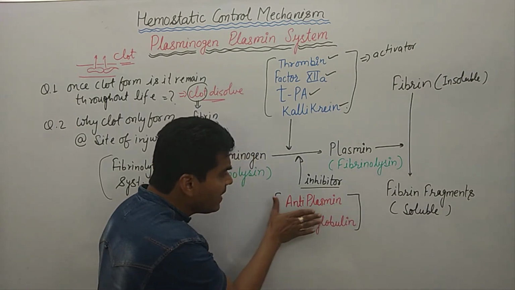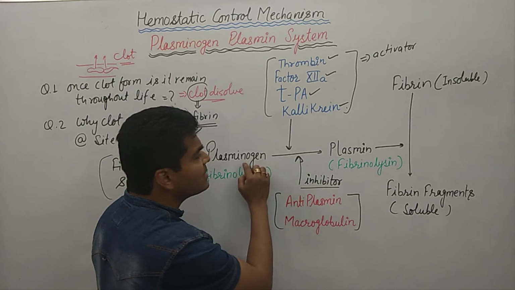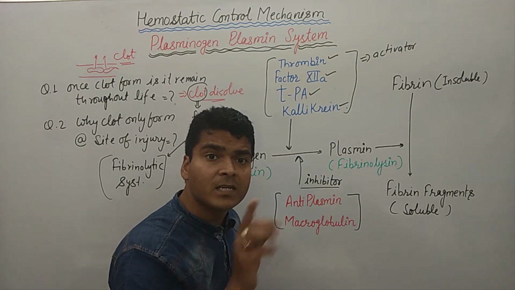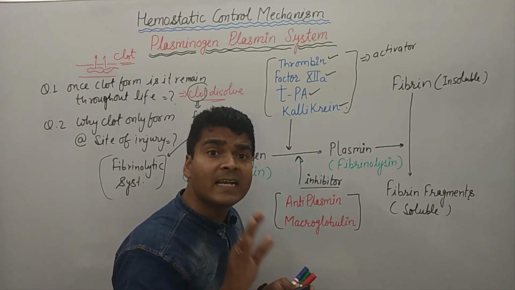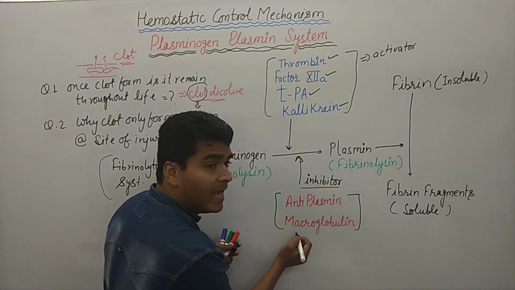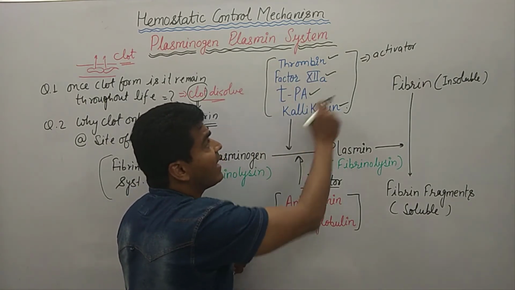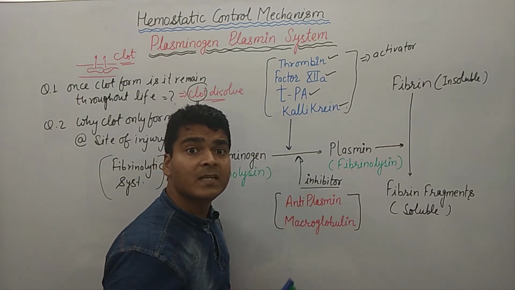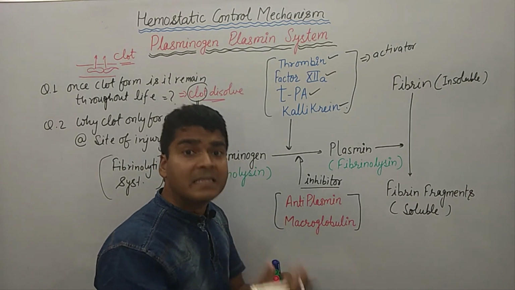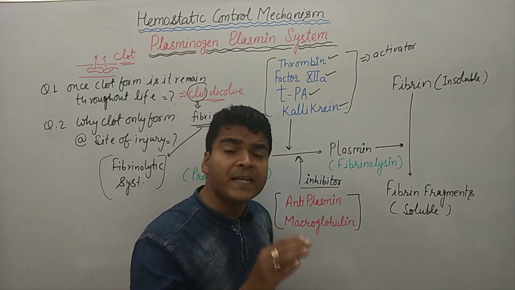If there is a higher concentration of these, at that time the plasminogen to plasmin conversion does not occur, whenever the injured site is not recovered. So at that time the concentration of these compounds is high. And the second thing is what? The concentration of these factors, thrombin, factor 12 and tissue plasminogen activator, is more when the injured tissue is recovered. So these are the two things, and this totally depends on the feedback mechanism.